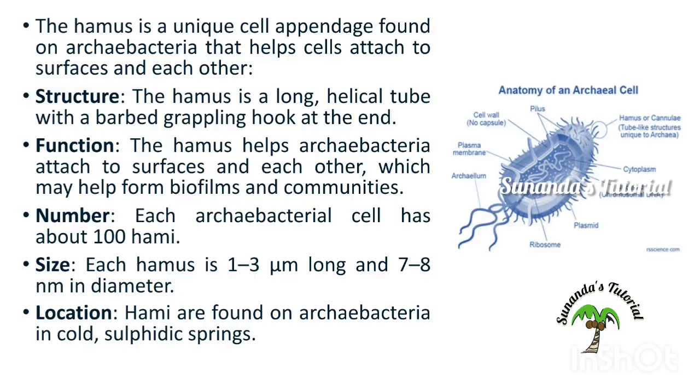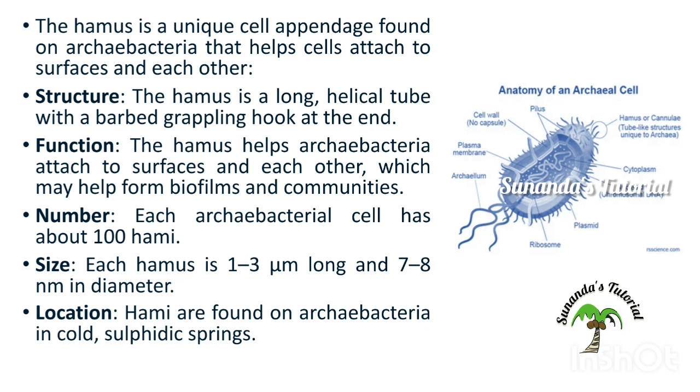Okay. Another characteristic feature of archaebacteria is the presence of hami. It is a unique cell appendage found on the surface of archaebacterial cell that helps the cell to attach on the surface and to each other.